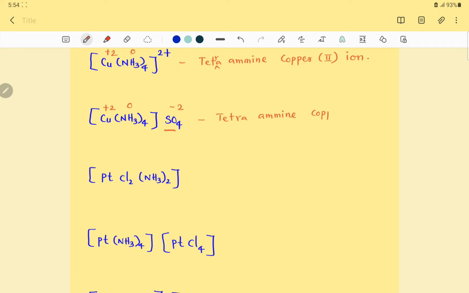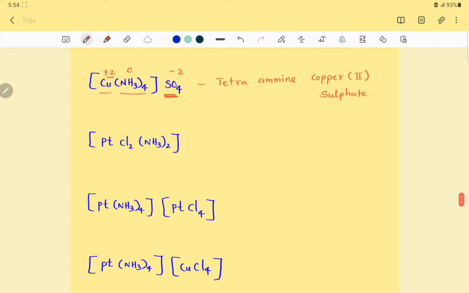Then after that the central metal ion, copper, oxidation state 2, copper(II). This is tetraamminecopper(II). Then the outside anion SO₄, which is called sulfate. So the complete name of this complex is tetraamminecopper(II) sulfate. Okay.